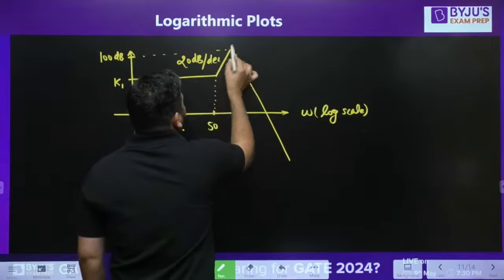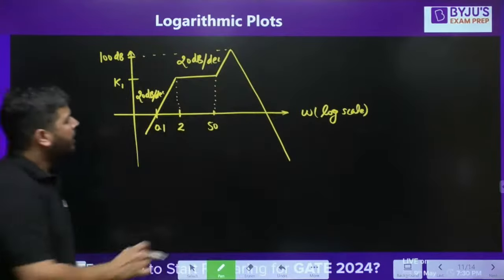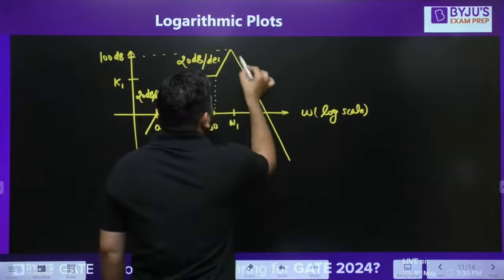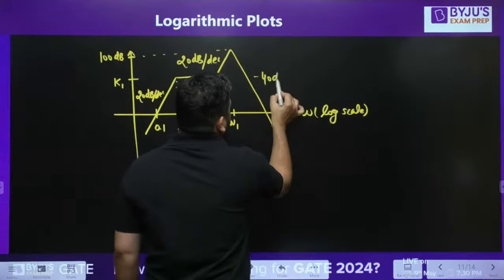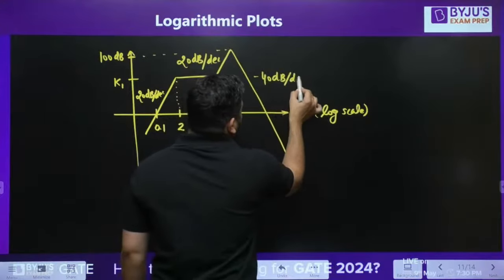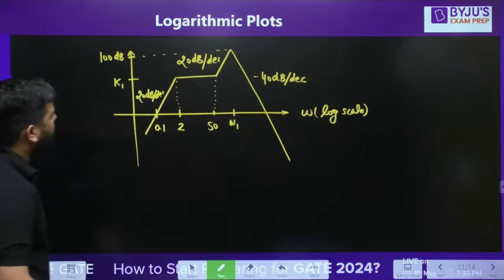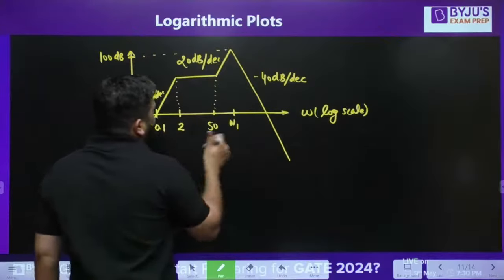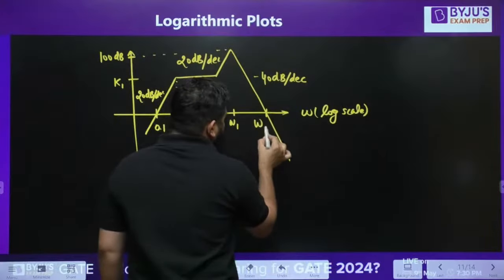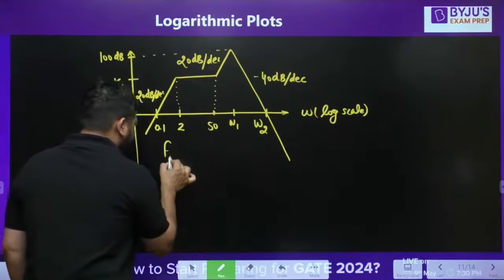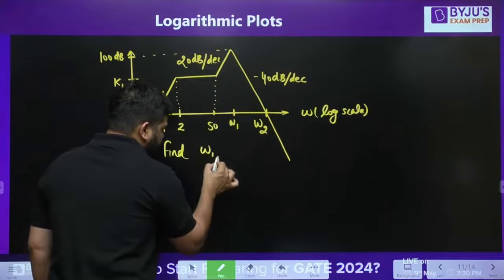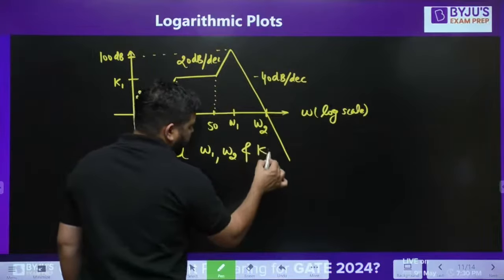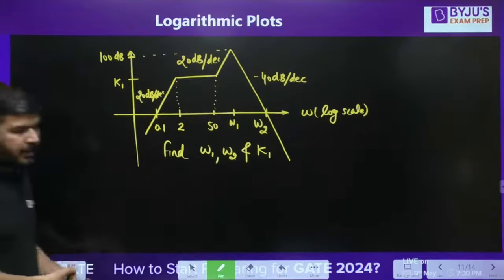Okay, the slope of this line is 20 dB per decade. Now the slope of this line, let's call it omega 1. The slope is minus 40 dB per decade. Okay, and let's call this omega 2. We need to find omega 1, omega 2 and K1. We need to find these three things.